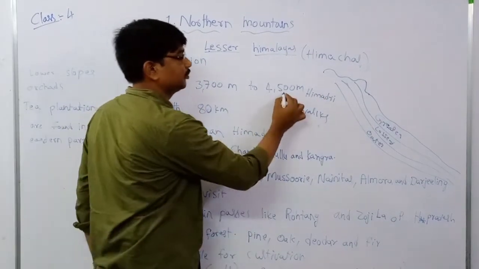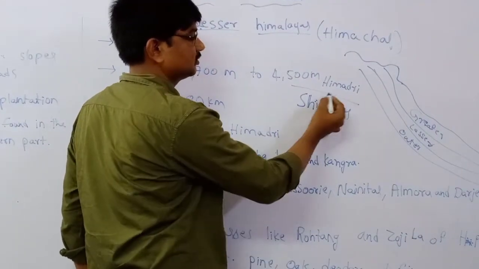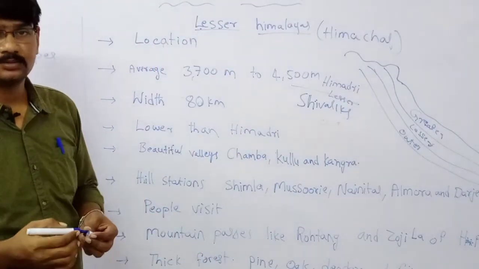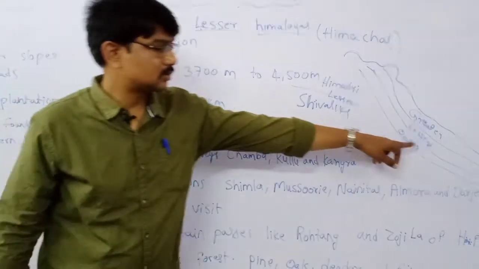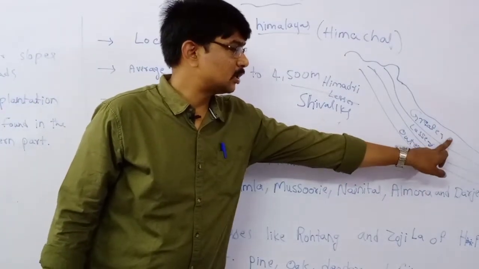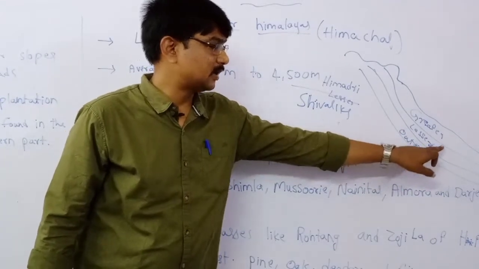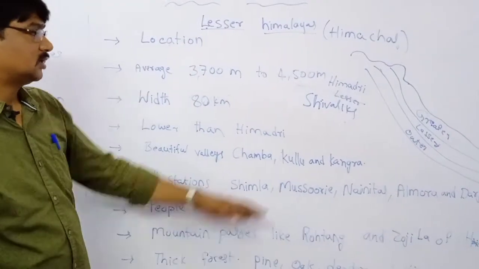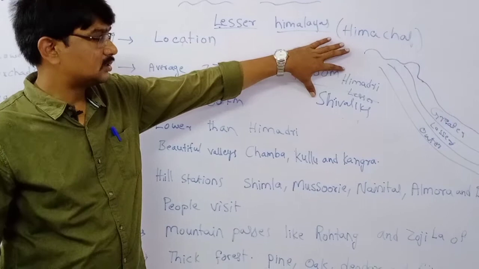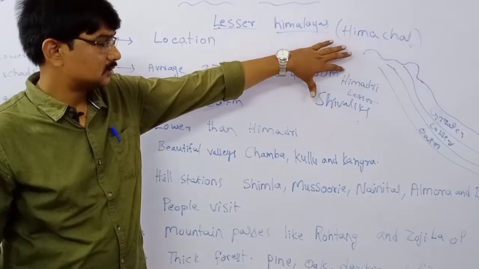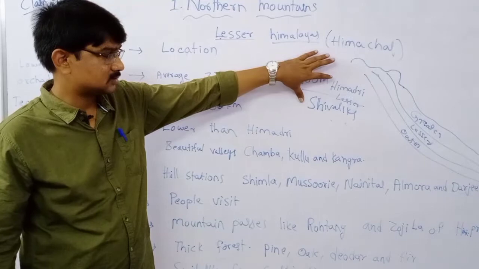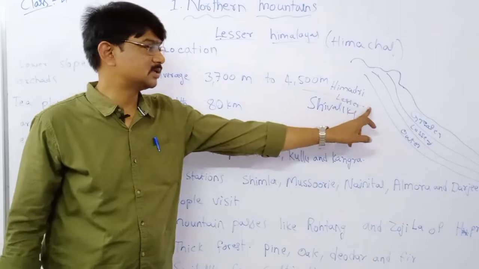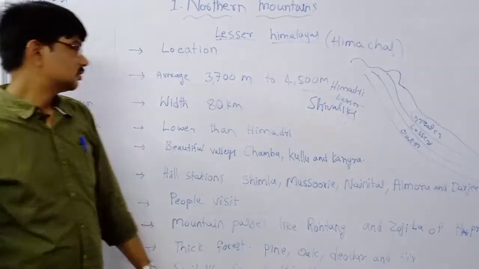Between these two ranges, the lesser, Himachal or middle Himalayas are located. In another way, the Himachal ranges are located between Himadri and Shaivaliks.